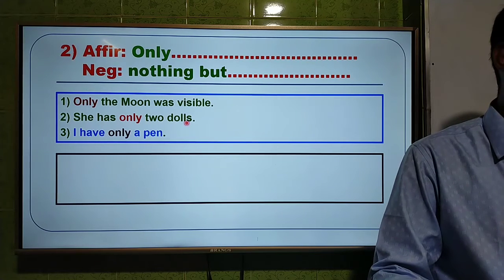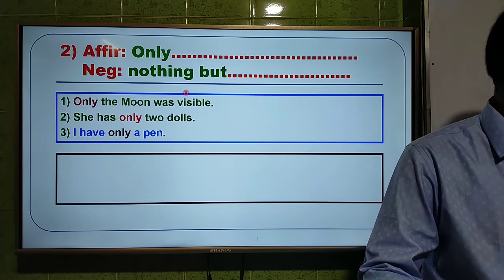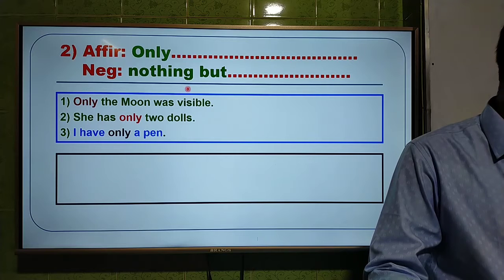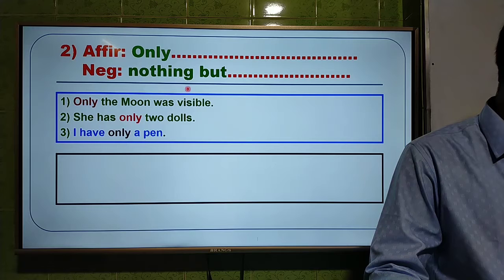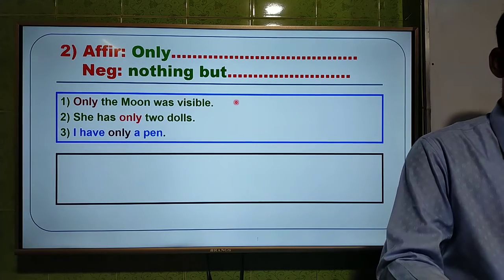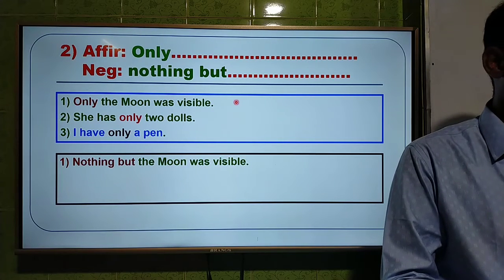Dear students, this is the second rule of only. We have to use nothing but instead of only. Again, Samia Muskan is very active. She has given me the answer: Nothing but the moon was visible. Thank you. Your answer is right. Nothing but the moon was visible.